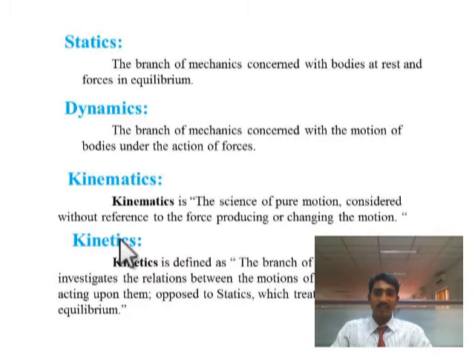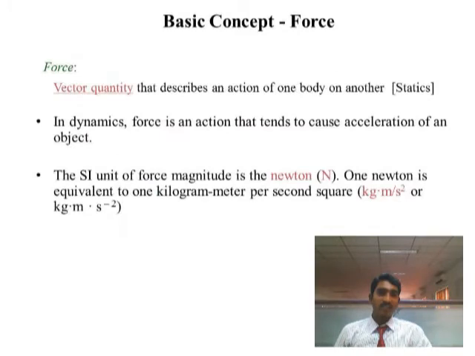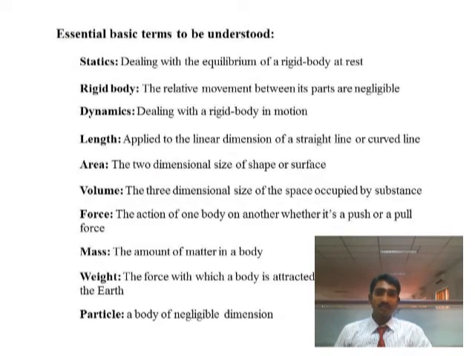And next we will see kinetics. Kinetics is defined as the branch of mechanics that investigates the relation between motion and the forces acting upon them, as opposed to statics. And next we'll see the basic terms which will be used in engineering mechanics. Statics and dynamics we have discussed earlier. Next is rigid body: a body in which the relative movement between its parts is negligible is called a rigid body.